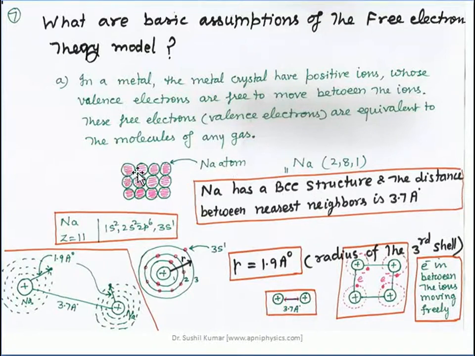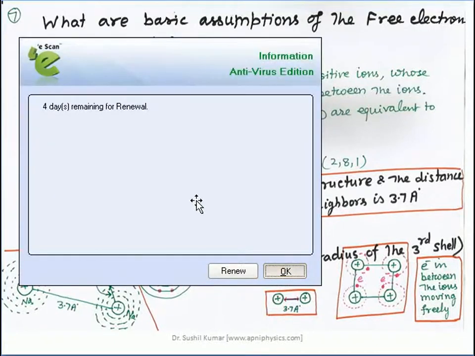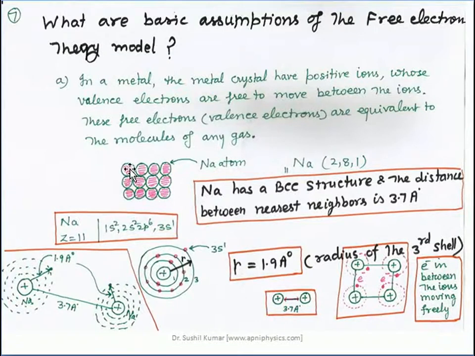The distance between one atom and its neighbor is 3.7 angstrom. If I write the electronic configuration of the sodium atom, that is 1s2, 2s2, 2p6, 3s1, as you have seen earlier. These electrons are distributed into the shells like this: 2, 8 and 1. This is the first shell, second shell and the third shell.